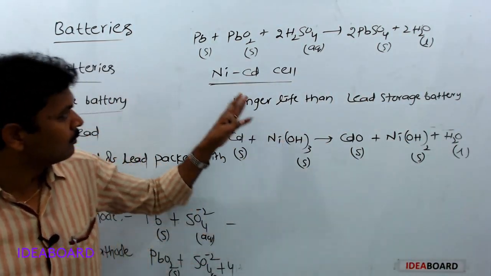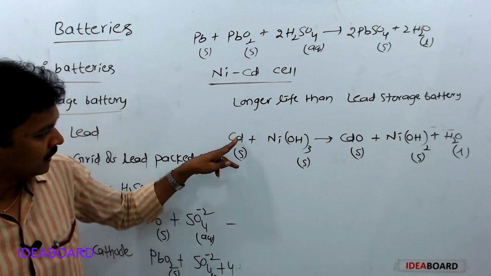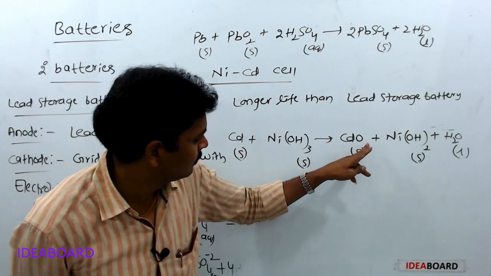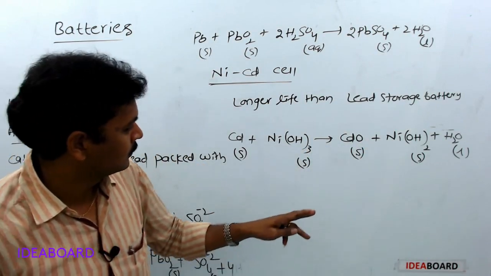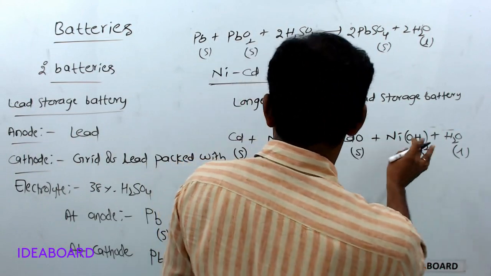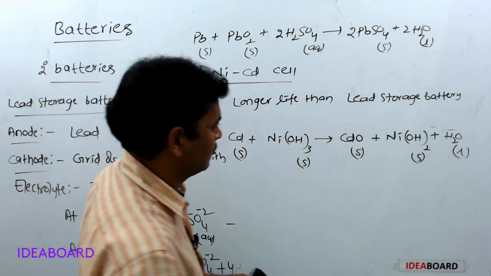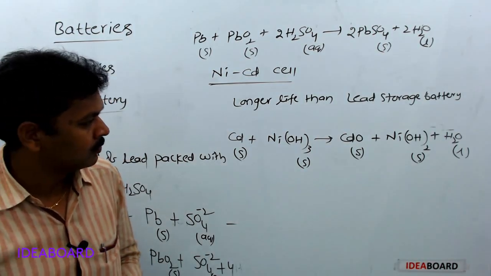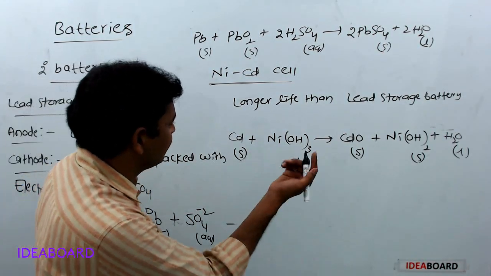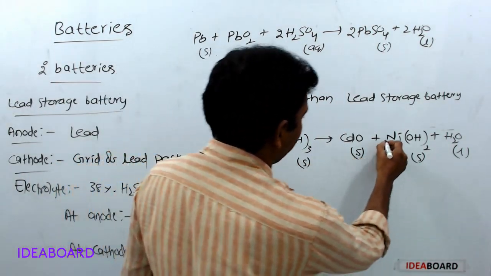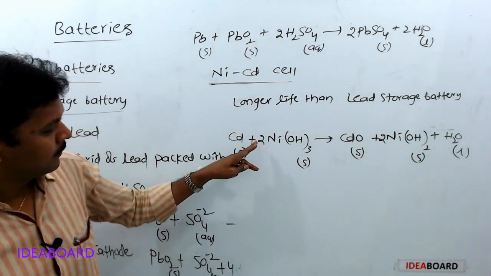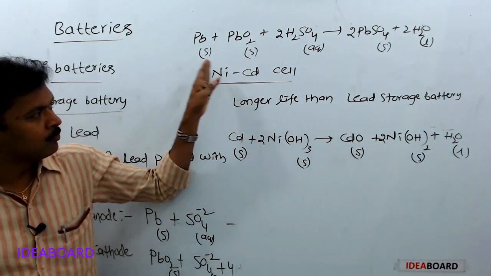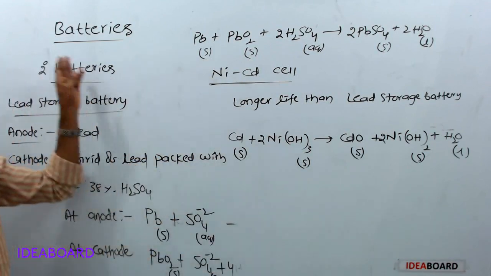Only this much is enough about this nickel cadmium cell. Everything is balanced. Cadmium, one nickel, one nickel, three oxygens, three oxygens. Then balance like this, 2, 2. Now number of oxygens 6, 4, 5, 6. Everything is balanced. This is about batteries.